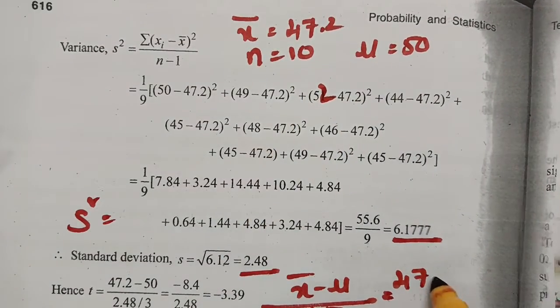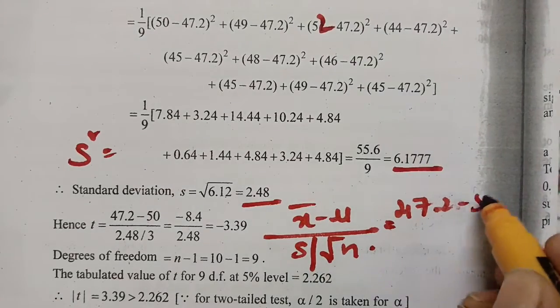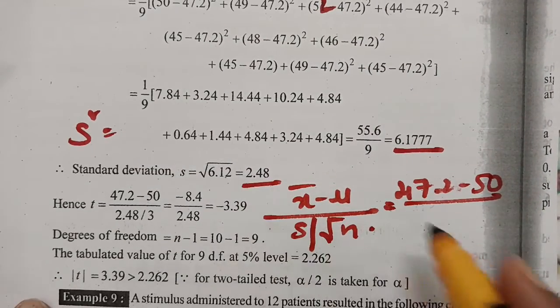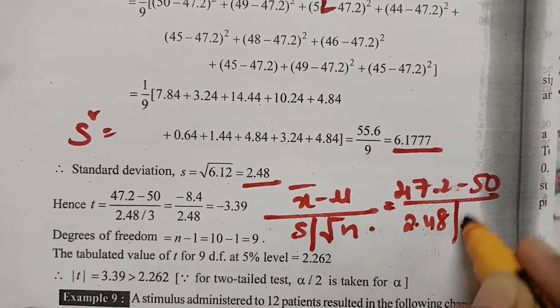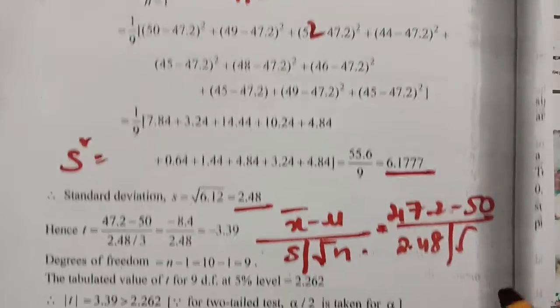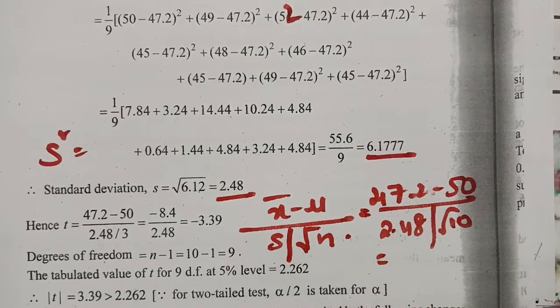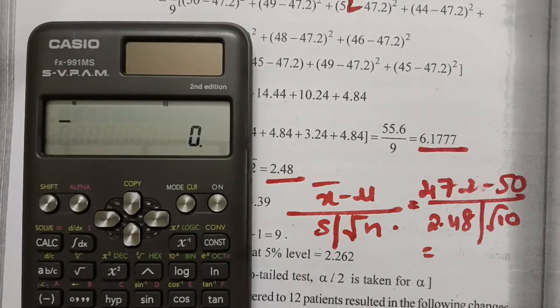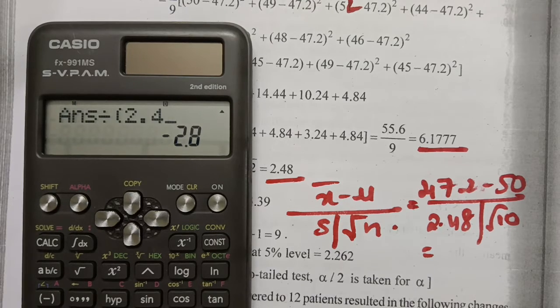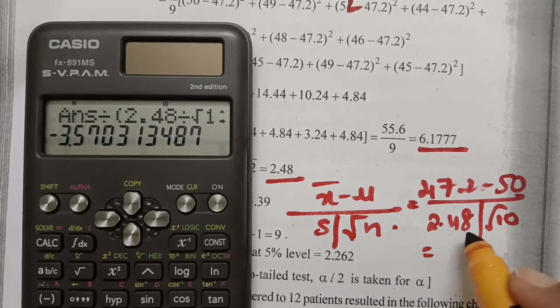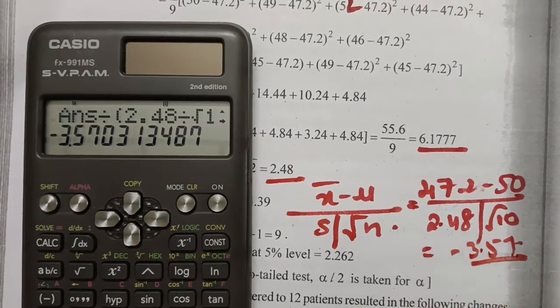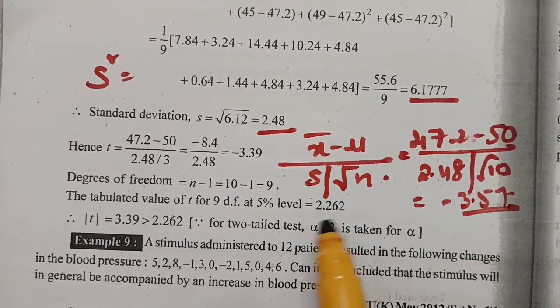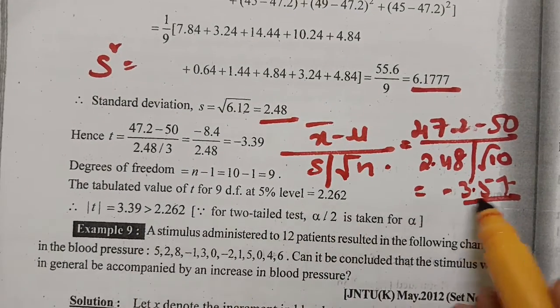So this is 47.2 minus 50 divided by 2.48 divided by root 10. The value here will be minus 3.57. If I take the modulus on both sides, this will be 3.57.